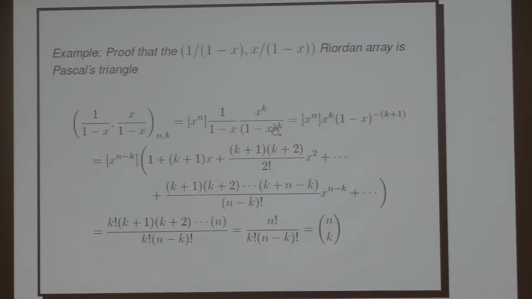The 1 minus x, we can multiply with the 1 minus x to the k to give us this, and this x to the k would come out the front. Now, hopefully it's fairly obvious that we can change this x to the n times x to the k to just x to the n minus k. And then we just have to deal with the rest. We just expand this using the binomial theorem. But actually, all we want is the coefficient of x to the n minus k out of all of this. So we just look at that coefficient here, and multiplying top and bottom by k factorial, we see indeed that it is n choose k, as we expect.